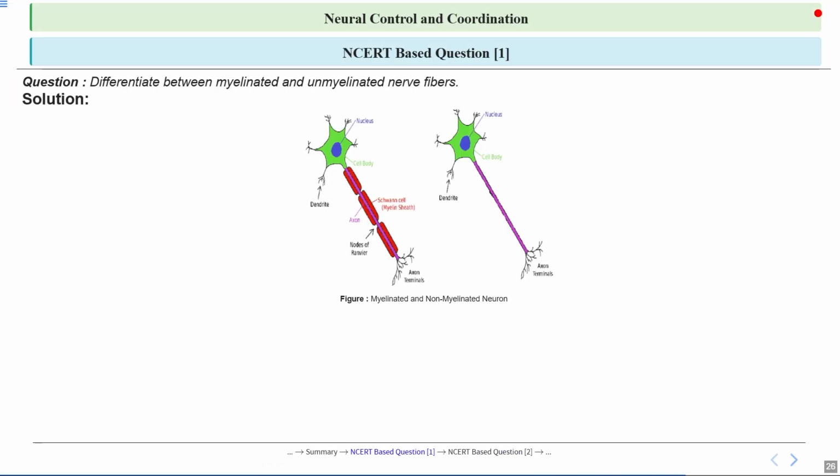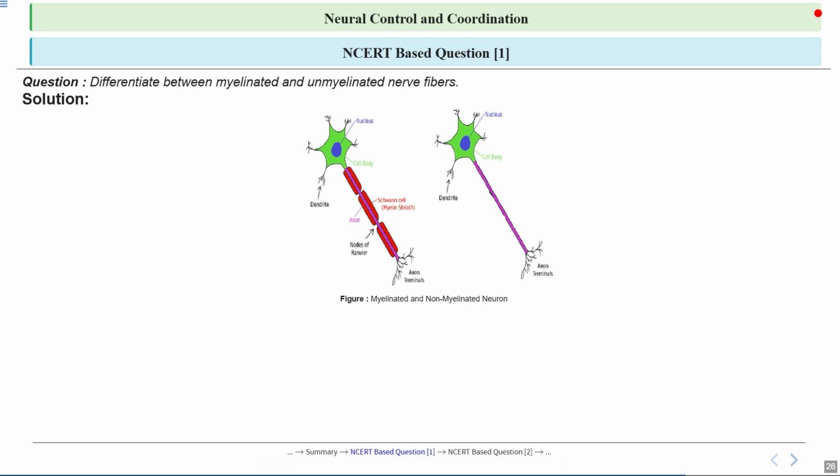So in the figure, you can see myelinated and non-myelinated fibers. The key difference, as I have already told you, lies in the presence of a myelin sheath, which is a fatty layer that wraps around the axon. In myelinated neurons, the sheath is formed by Schwann cells in the peripheral nervous system, or oligodendrocytes in the CNS, and it acts as an insulator, allowing electrical impulses to travel faster along the axon. This process, called saltatory conduction, skips over the myelinated segments, making signal transmission more efficient.